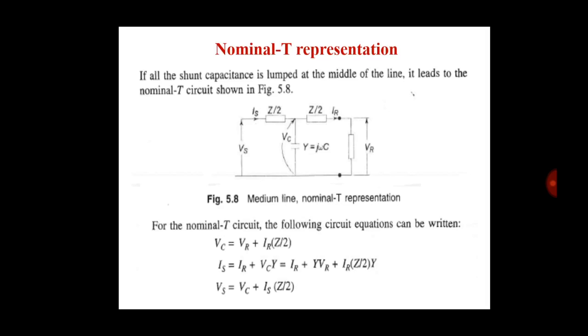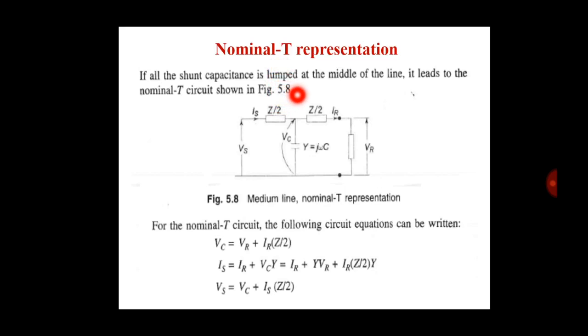Next, the medium transmission line is represented in two types: first is nominal T representation and second is nominal pi representation. First we study the nominal T representation.